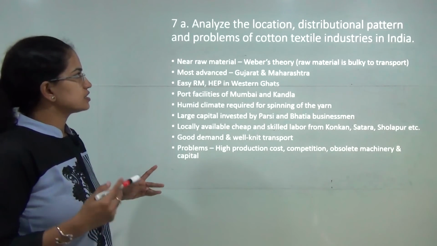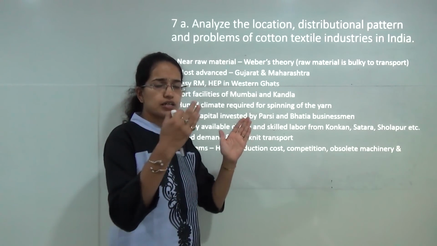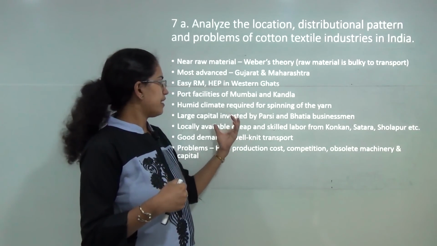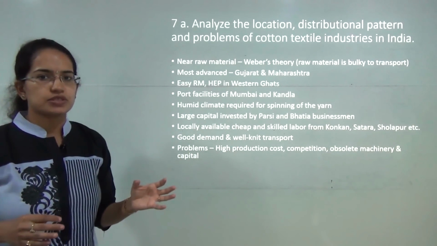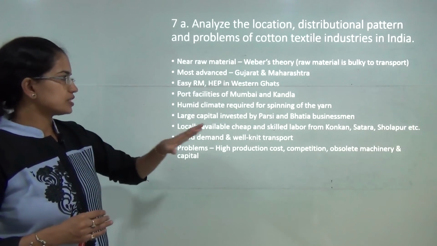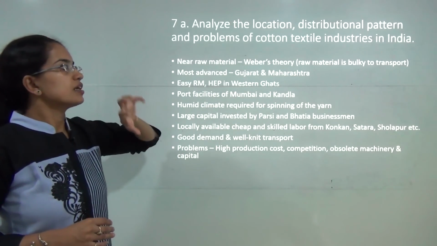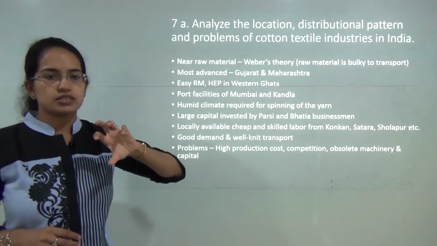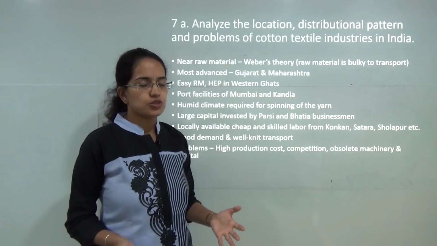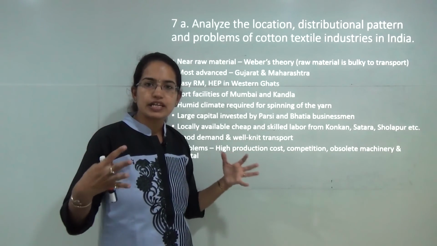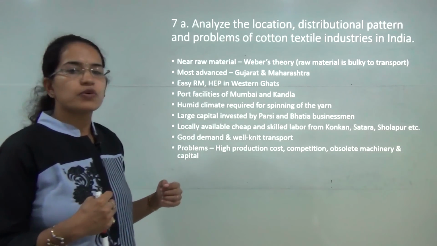The next is location, distribution and problems of cotton textile industries in India. To answer this question, you have to work out region by region. What I have considered here is the region of Western India, mainly Gujarat and Maharashtra, which are the key producers for cotton textile industries. They are most advanced. They have easy accessibility to raw material and water supply. Cotton textile industries must be located in the regions close to the areas of cotton production, because according to Weber's theory, if the raw material is bulky to transport, it would fetch you huge transportation costs and won't be a viable solution.